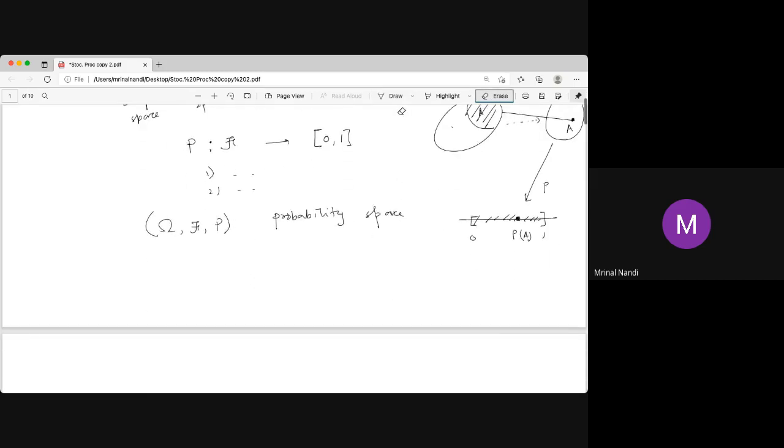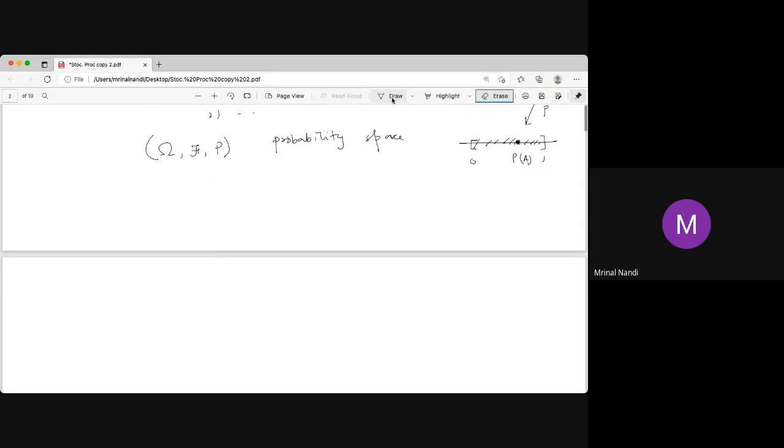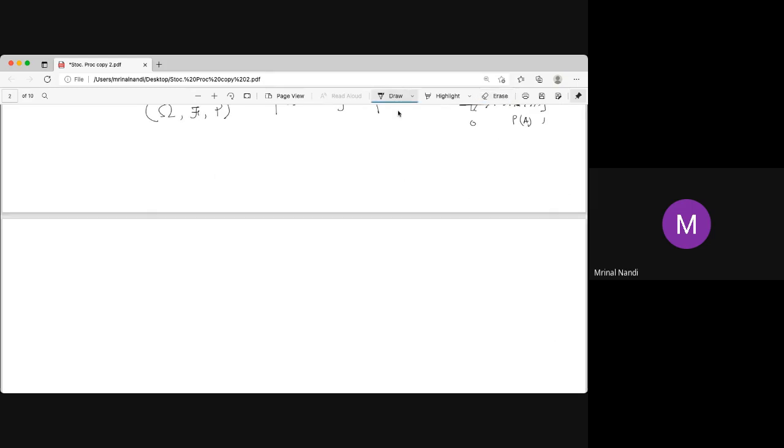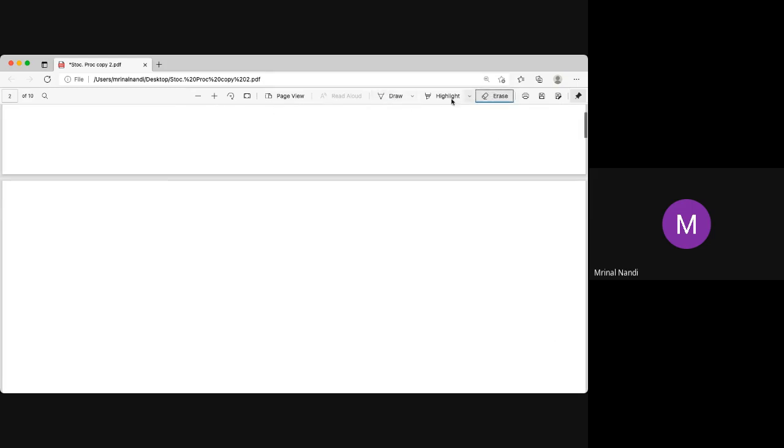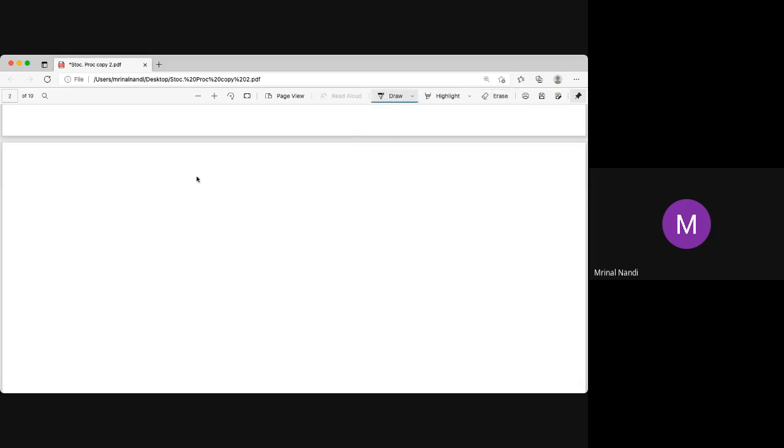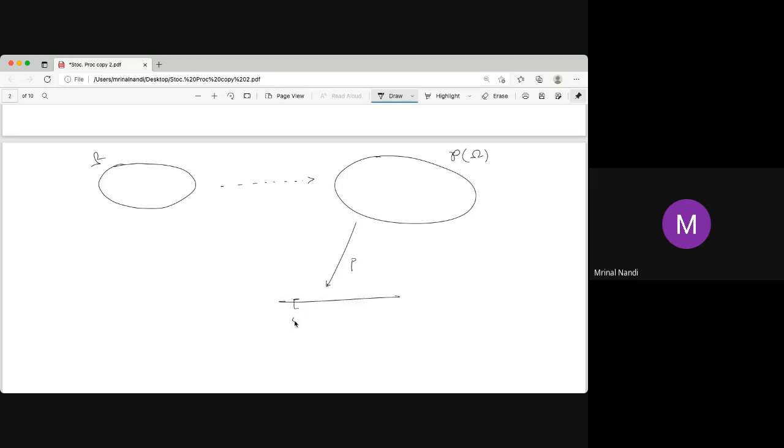Now we have another function, a very important function. What we have up to this is an underlying set, the sample space. Then there is a power set, or maybe any sigma algebra, and there is a function on the real line from 0 to 1.